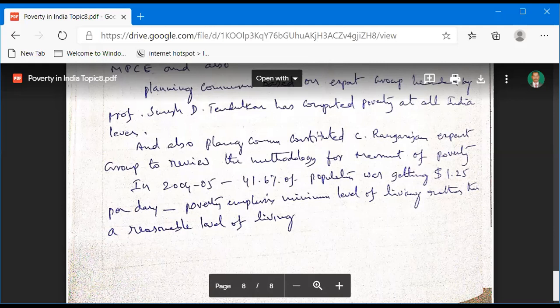Finally, I conclude the topic of poverty. So this is the poverty scenario in our India.